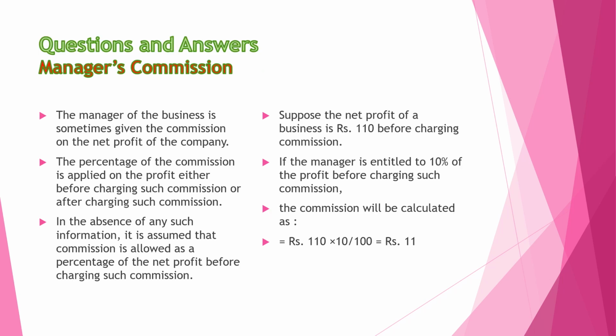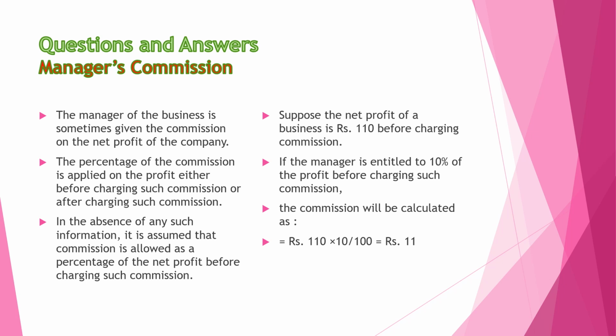Next, a very important one is manager's commission. In a big organization, a manager is provided commission. The manager of a business is sometimes given a commission on the net profit of the company. This is a very important adjustment. The percentage of the commission is applied on the profit either before charging such commission or after charging such commission.